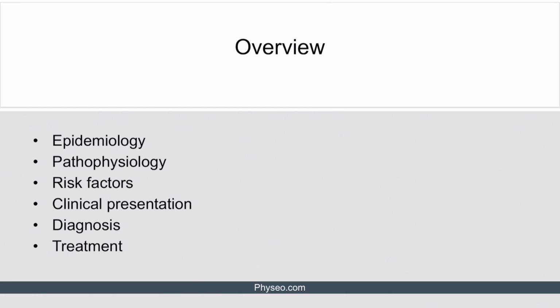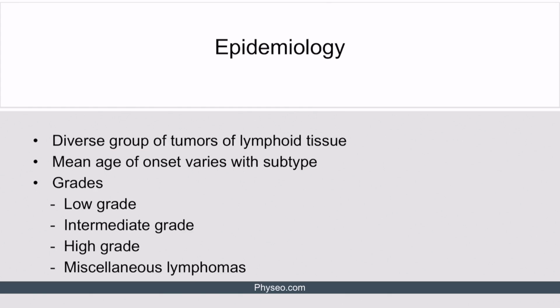Let's start by discussing epidemiology. Non-Hodgkin lymphoma is a diverse group of solid tumors. It's twice as common as Hodgkin's disease, and patients with non-Hodgkin lymphoma tend to have more advanced disease at presentation than patients with Hodgkin disease. The mean age of onset varies with the subtype, but there is an increased overall incidence with increasing age.